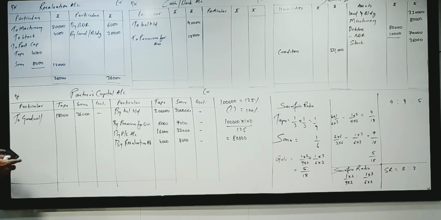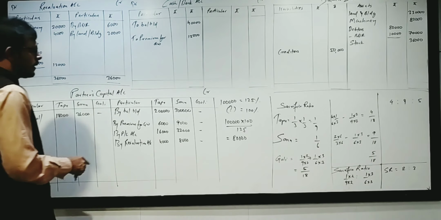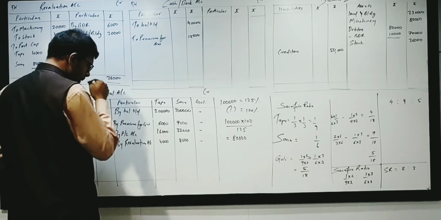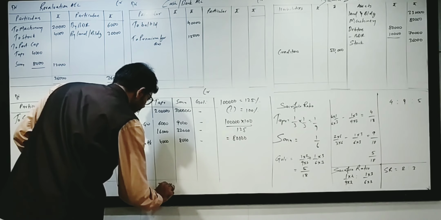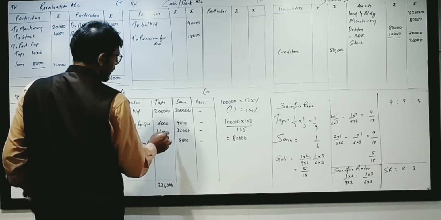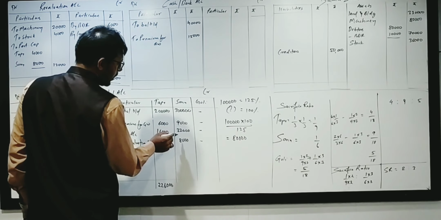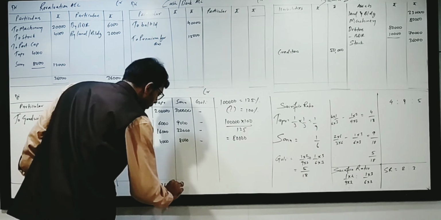Let us bring the balance capital amount. 2 lakh plus 6, 2 lakh 6, 2 lakh 6 plus 16, 2 lakh 22, 2 lakh 26,000. 3 lakh 9,000, 3 lakh 41,000, 3 lakh 49,000.